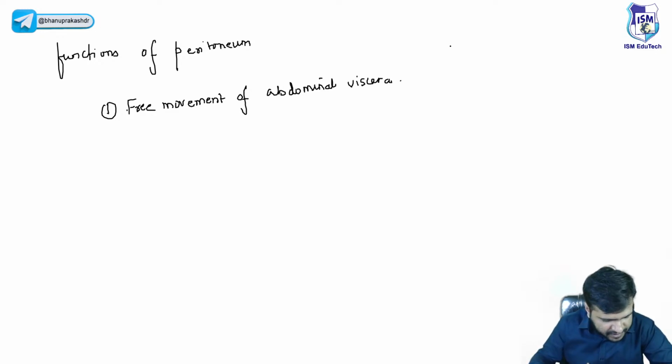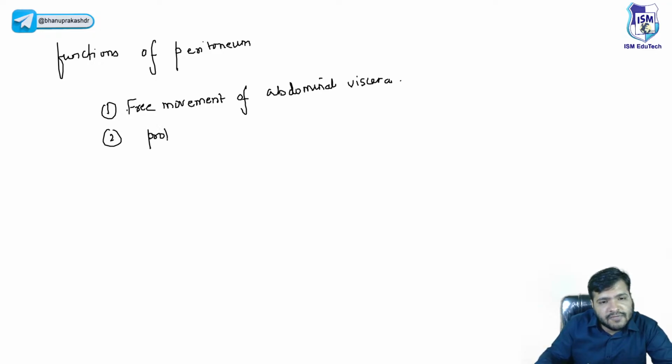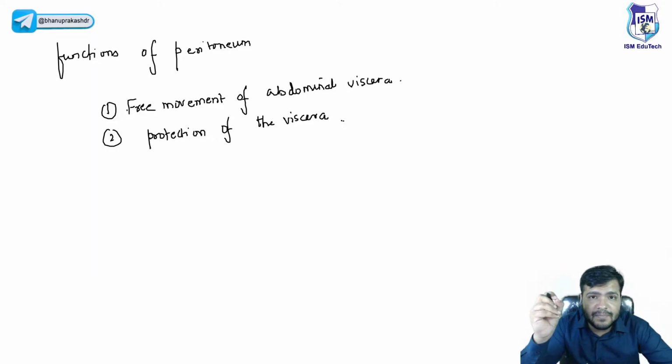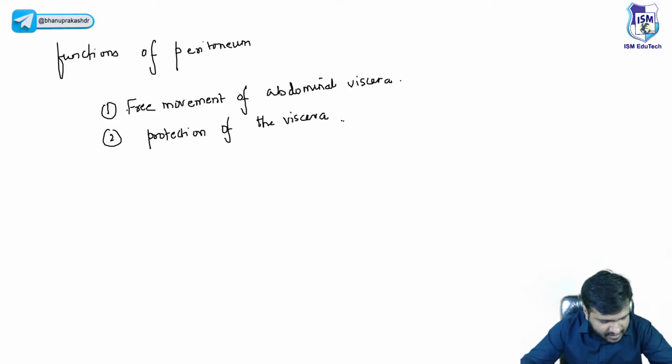It allows free movement of the abdominal viscera. Secondly, it helps in the protection of the viscera. The peritoneal membrane contains various phagocytic cells which guard against infection. So that's how they take care of this particular function, that is, the protection of the viscera.